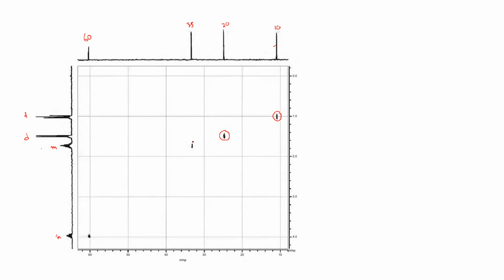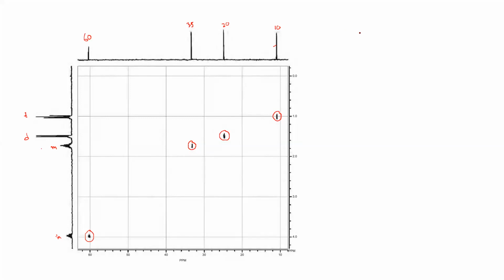This one, a multiplet, is attached to 35, and 60 is showing the other multiplet. Now note this down quickly. This is very straightforward. Then come to the formula and try to draw all the possible structures based on it.